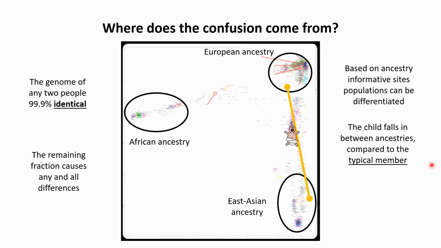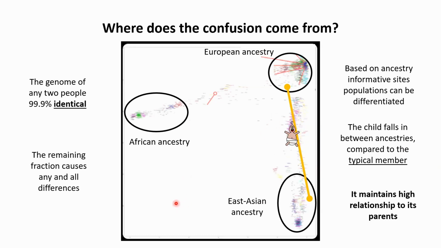So if we are looking at the population level, at millions of people from different ancestries, and put all of these people on such a graph, then children from parents from two ancestries come somewhere here in the middle.